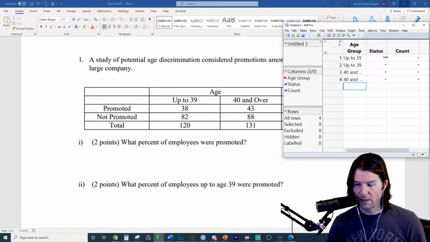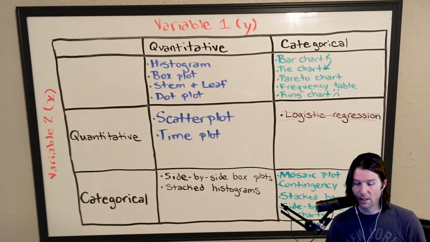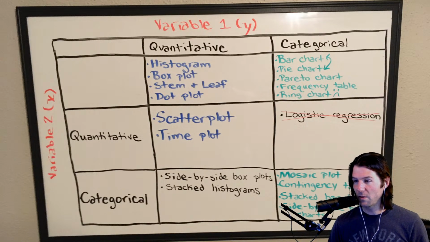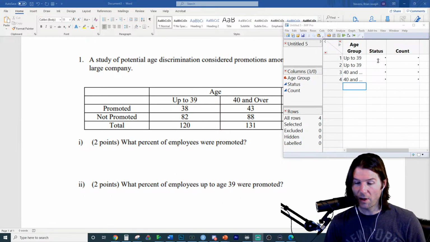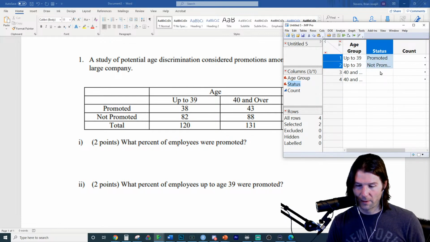Two categorical variables. Nice job. Remember, we do have our graphics right here. It's two categorical variables, so mosaic plot, contingency table. I'm making the other version of it. This is obviously not required for this problem, so I'm just making the other part of this output, because I want to see what's going on right here. It's going to help us visualize what's going on.